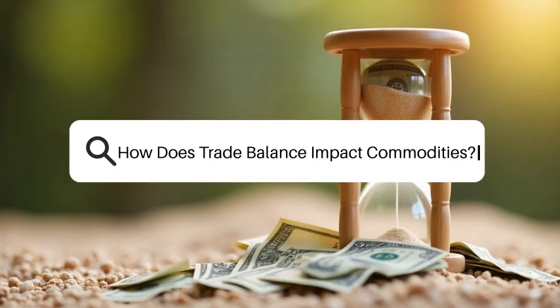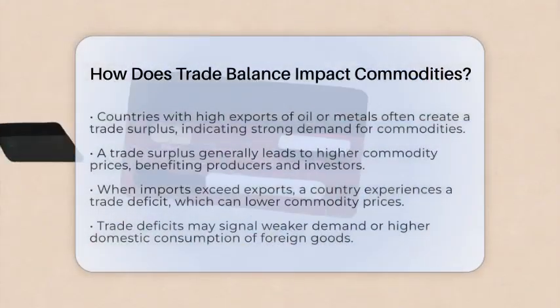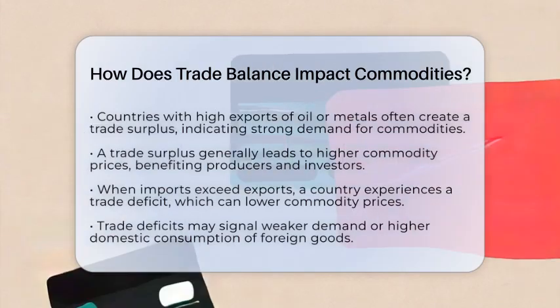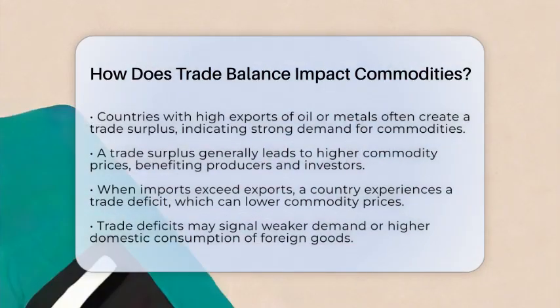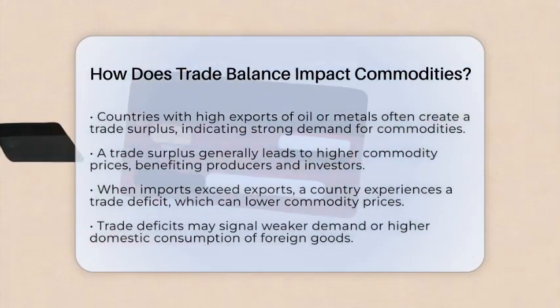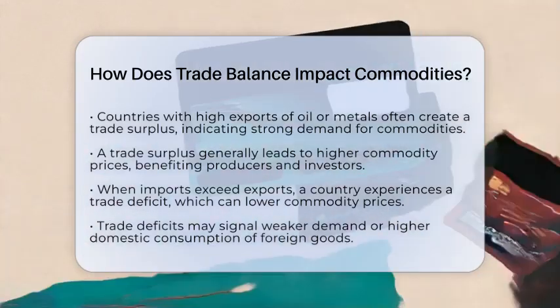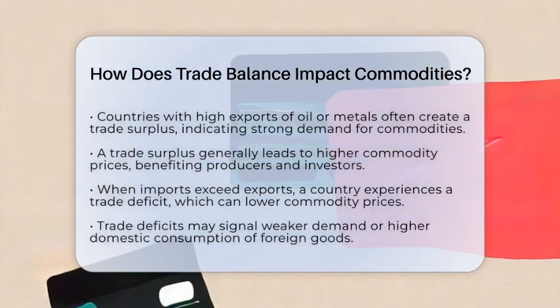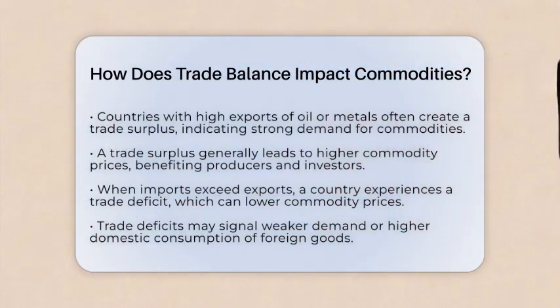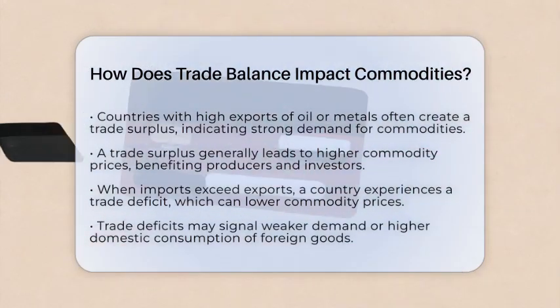How does trade balance impact commodities? Imagine a country that exports a lot of oil or metals. When its exports outpace imports, it creates a trade surplus. This often signals strong demand for its commodities abroad. As demand rises, prices for those commodities tend to go up. That benefits producers and investors because higher prices can mean more profits.